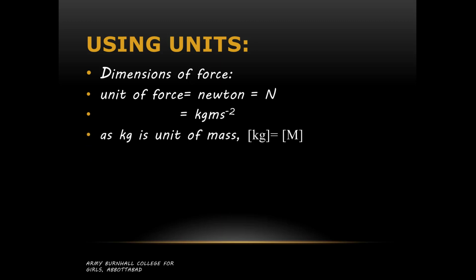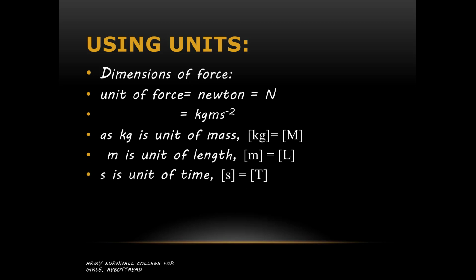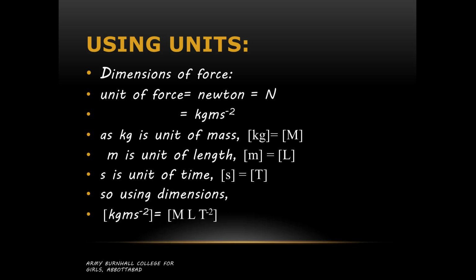Kilogram is the unit of mass, so the dimension of kilogram will be capital M. Meter is the unit of length, so the dimension of meter is equal to capital L. Second is the unit of time, so the dimension of second is equal to capital T. By putting all these values in the given unit, the dimension of kilogram meter per second square is equal to M L T raised to power minus 2.